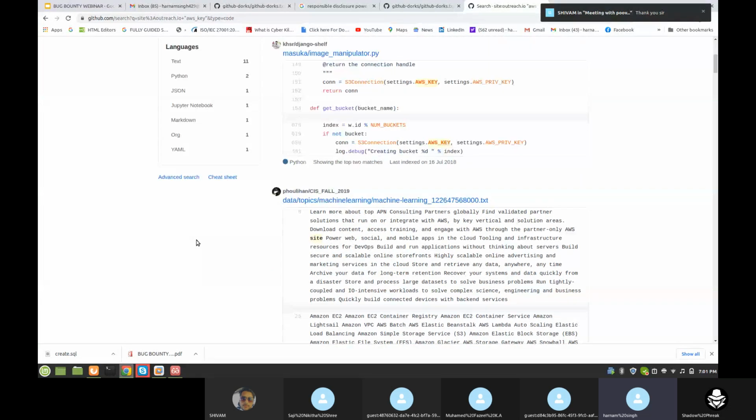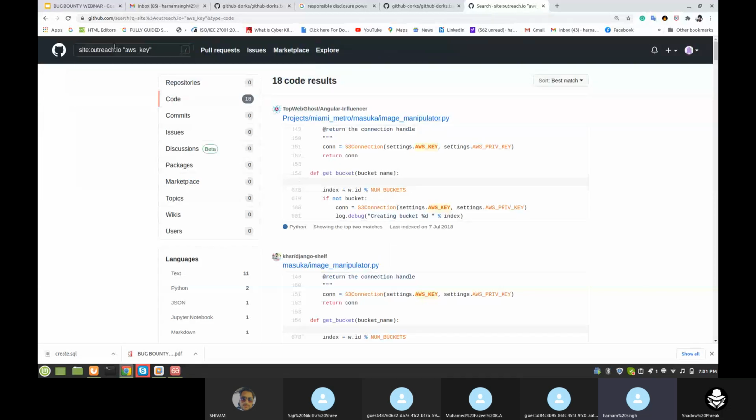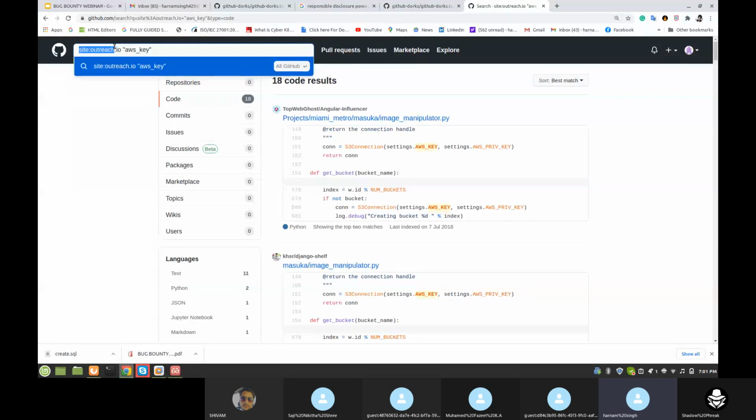GitHub. Now it's up to you. This is the only information I am giving. If someone is a beginner and doesn't know about GitHub, you can start from here: site colon your site and these keywords.